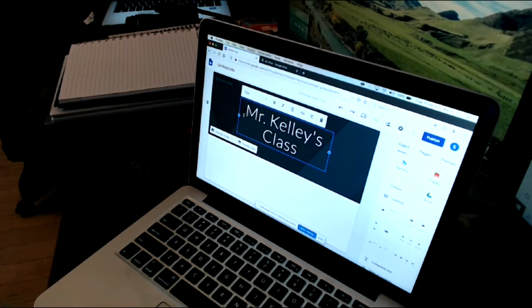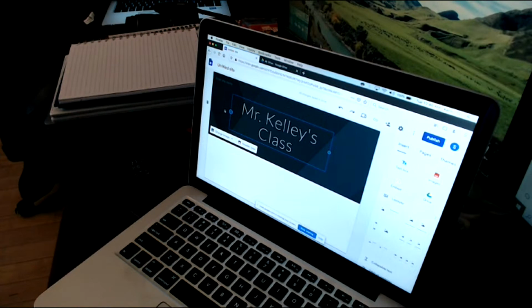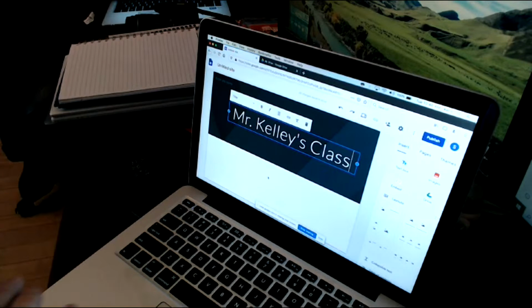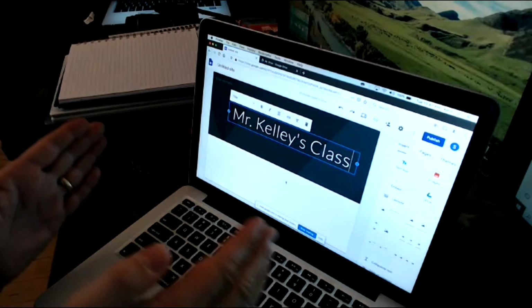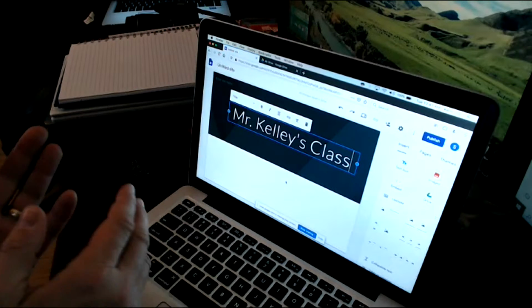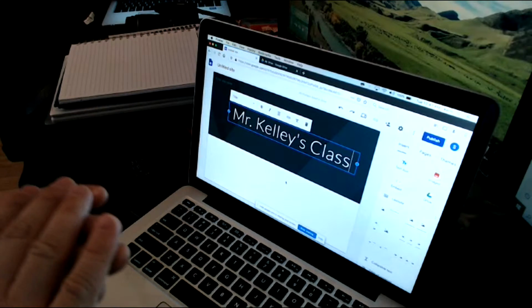Now, the trade-off here, because it adjusts automatically for mobile, is it won't let you do certain things. So here's my box. I can adjust this to make it a little bit wider if I want, but I can't do anything I want to. It's not open-ended where I can just drag stuff around, unlike Slides, which is called WYSIWYG: what you see is what you get. This is a little bit different. You are going to be based on what they offer you, and the reason why is it needs to be able to adjust for mobile. It won't let things slide on top of each other.